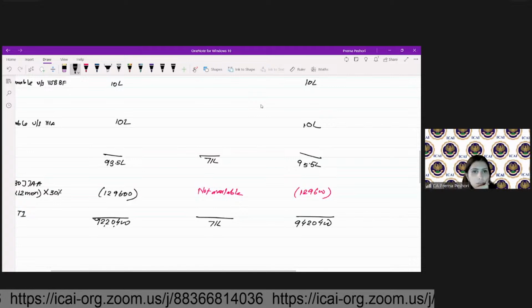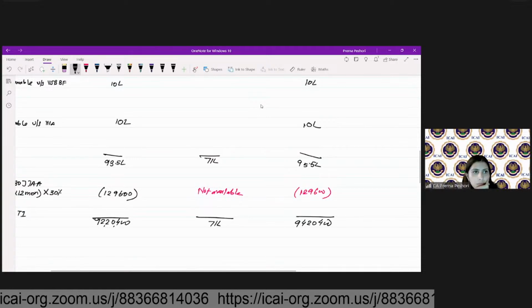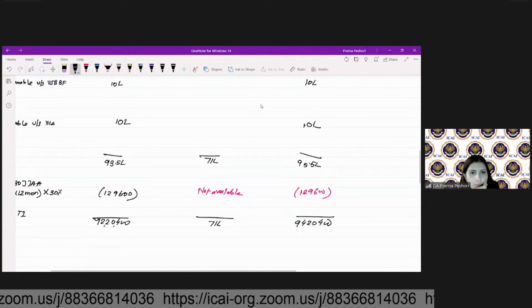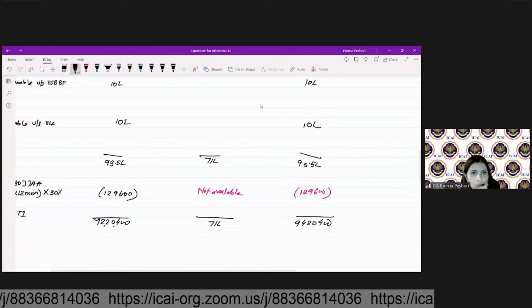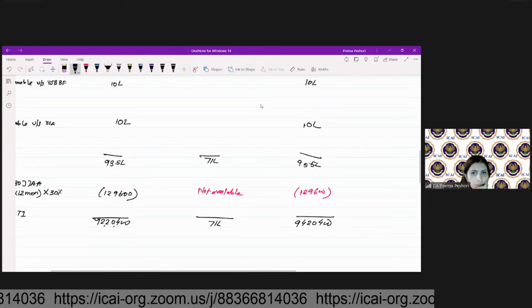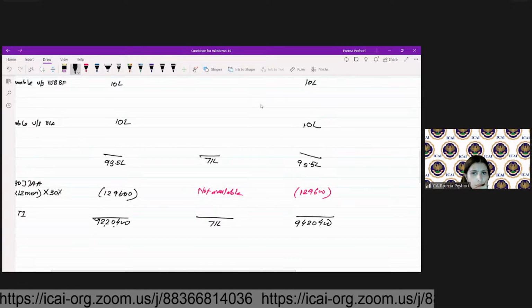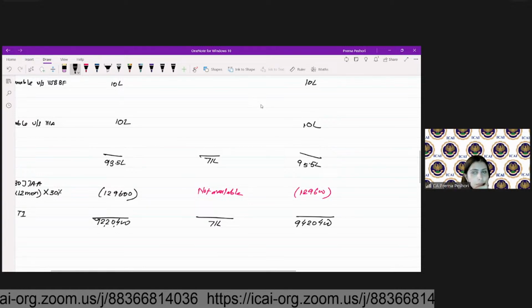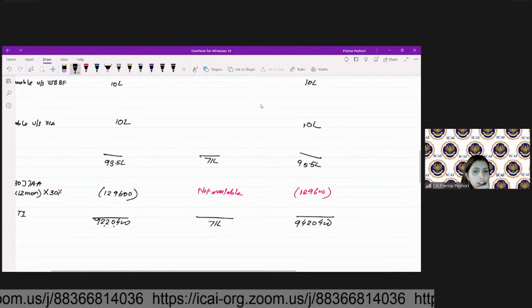Yes, students, faster. Calculate the tax for me. 25 or 30, Viraj. What will be applicable?